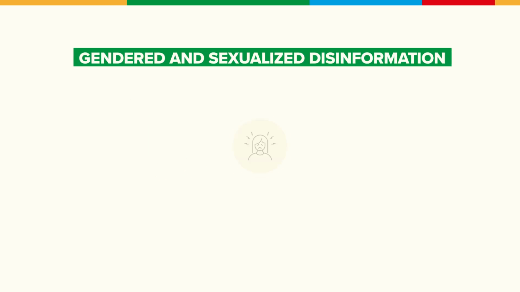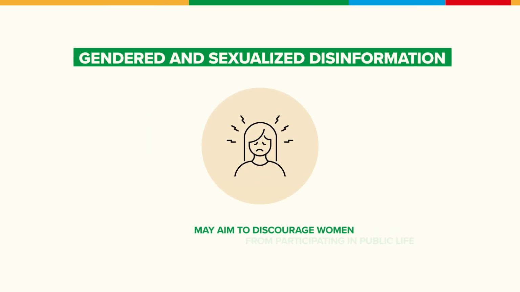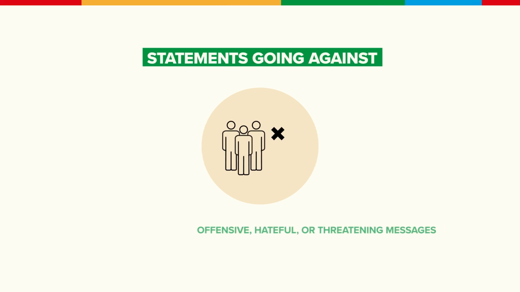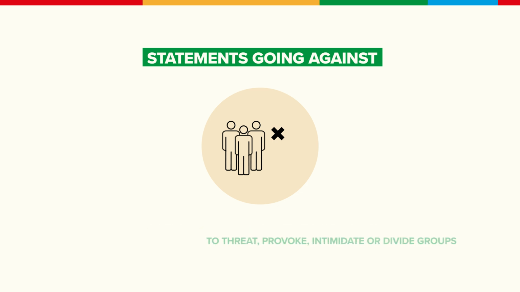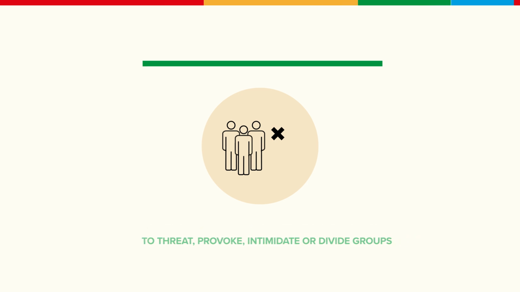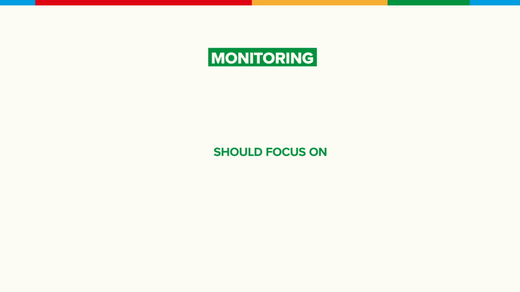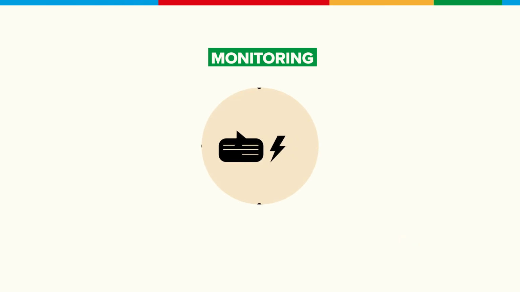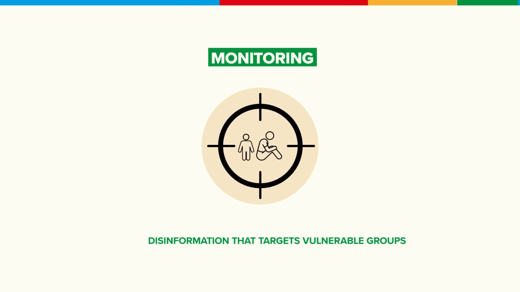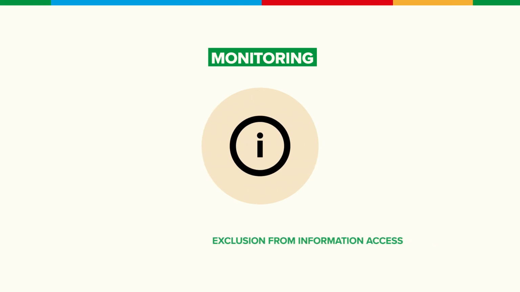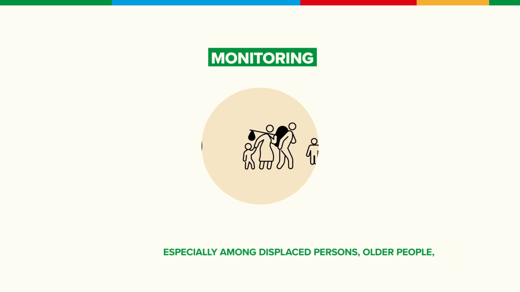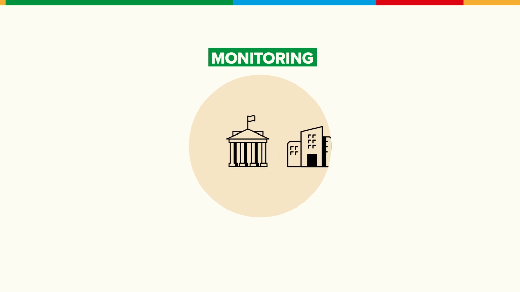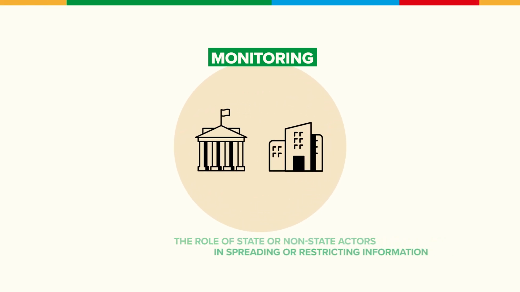gendered and sexualized disinformation may aim to discourage women from participating in public life; statements going against, offensive, hateful, or threatening messages to threaten, provoke, intimidate, or divide groups. Monitoring should focus on content that incites violence, hate, or discrimination; disinformation that targets vulnerable groups; exclusion from information access, especially among displaced persons, older people, or persons with disabilities; the role of state or non-state actors in spreading or restricting information.